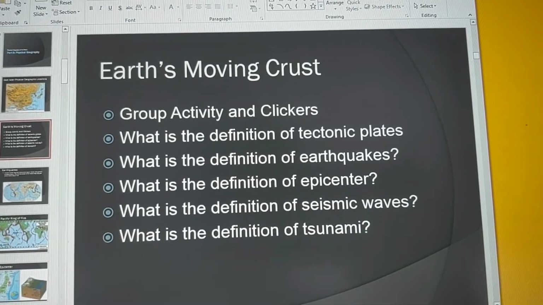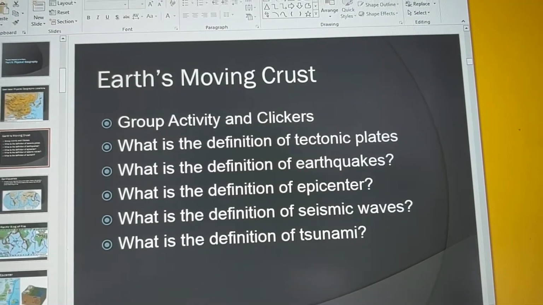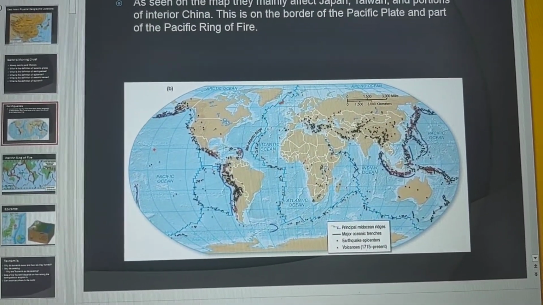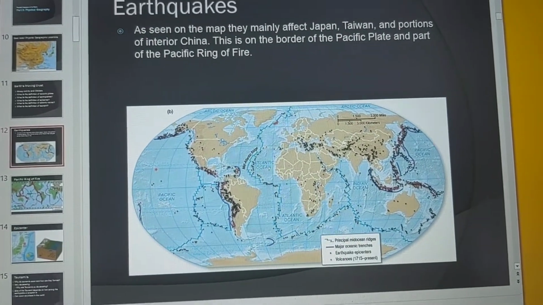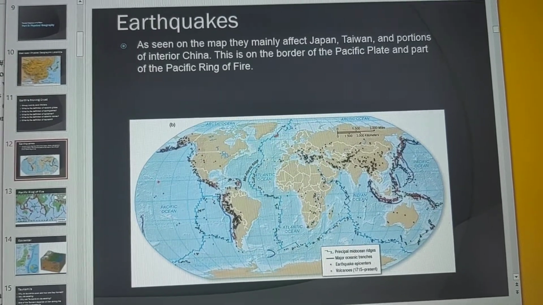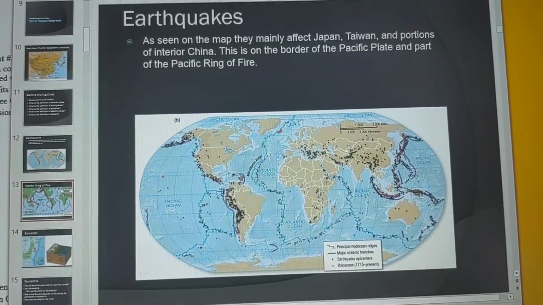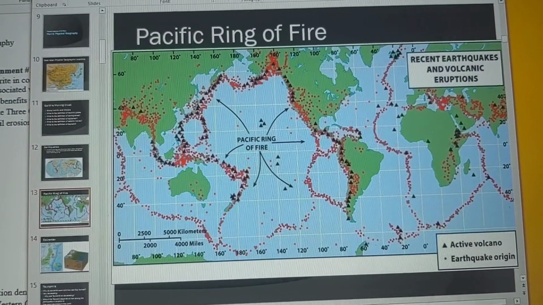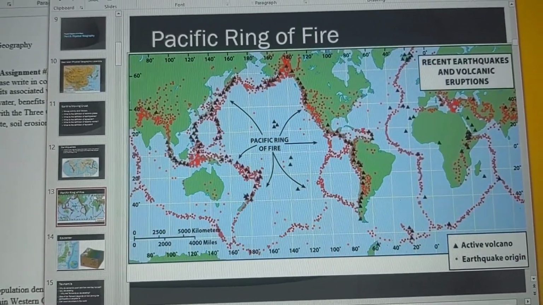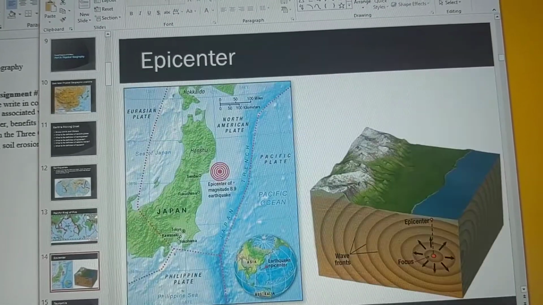Tectonic plates, that right there is the boundary between different areas on the Earth's crust. So right here, these are plate boundaries. This is where you have earthquakes and volcanoes occur. Clearly, you can see in the Pacific, it's most active. That's why you have what's called the Pacific Ring of Fire, because this is where the most earthquakes and most volcanoes occur on the earth, and it's like being on fire. So that's how you get the Pacific Ring of Fire.